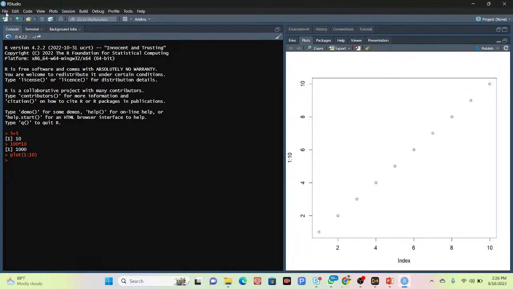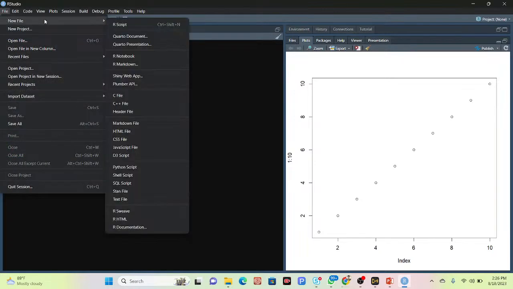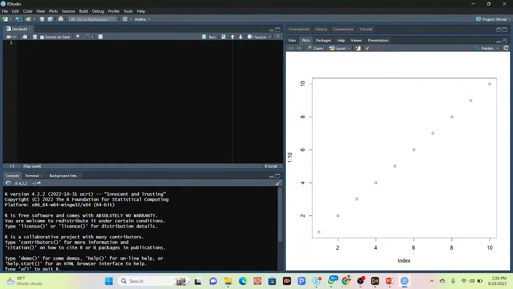For that, you can simply click on the File option and you can see R Script. Okay, R Script. So from File, go to R Script. Click on here. This time, you can see it also opens a window. In this window, I can write the R code easily.